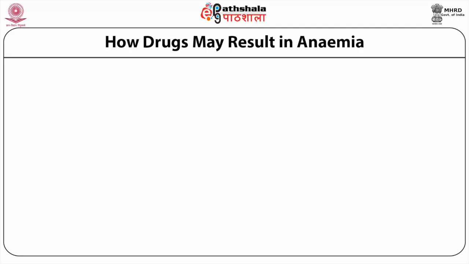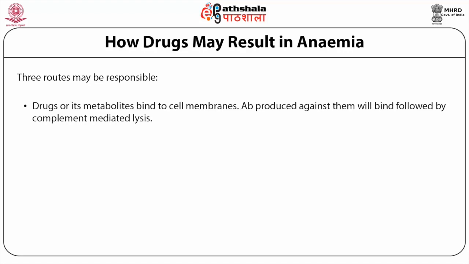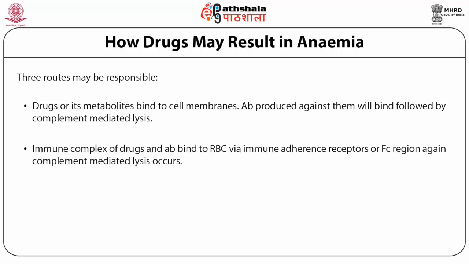Drugs can produce immune response against blood cells including erythrocytes and platelets. Three routes may be responsible. In the first route, drugs or their metabolites bind to cell membranes. Antibody produced against them will bind, followed by complement mediated lysis. In the second route, immune complexes of drugs and antibody bind to red blood cells via immune adherence receptors or the Fc region. Again, complement mediated lysis occurs.